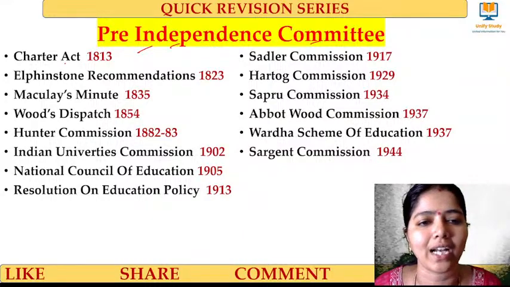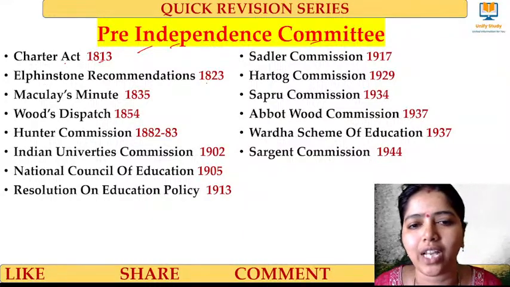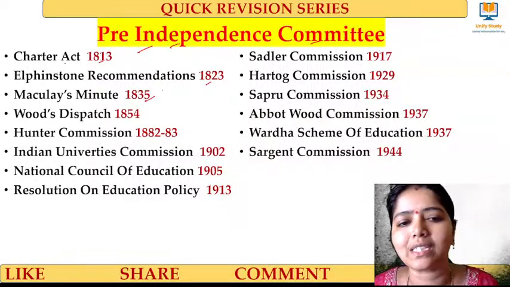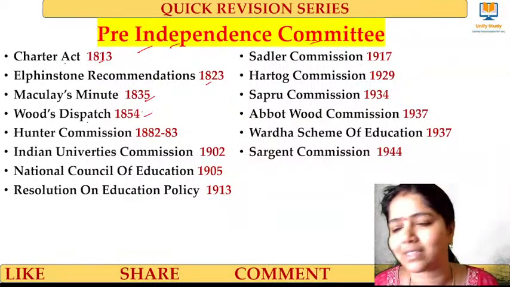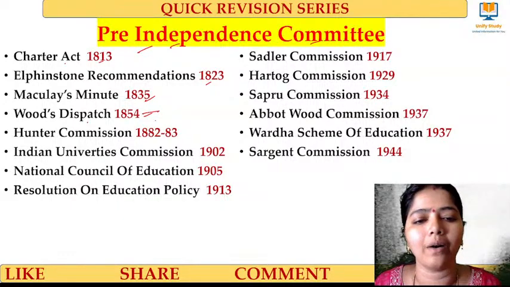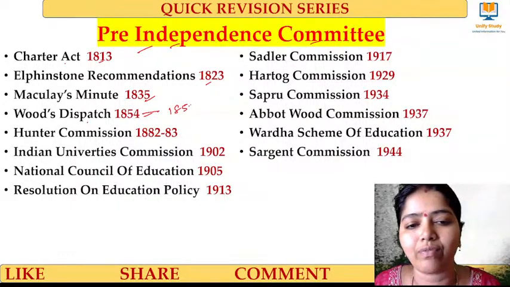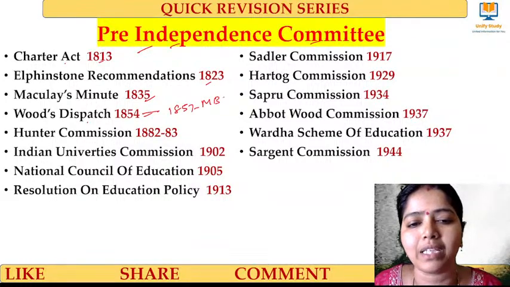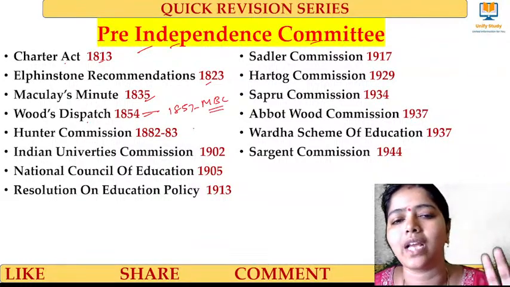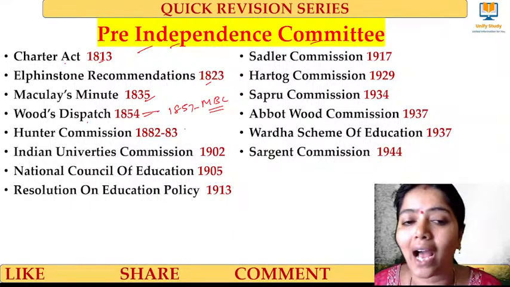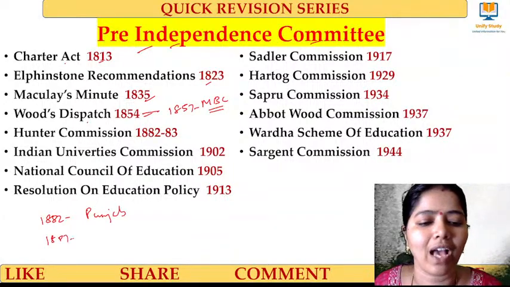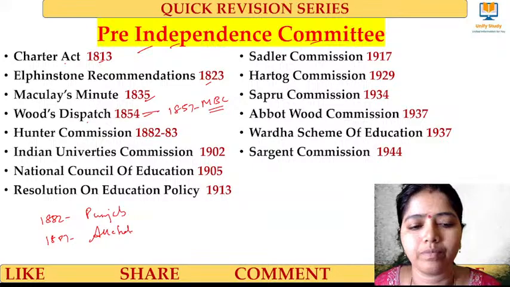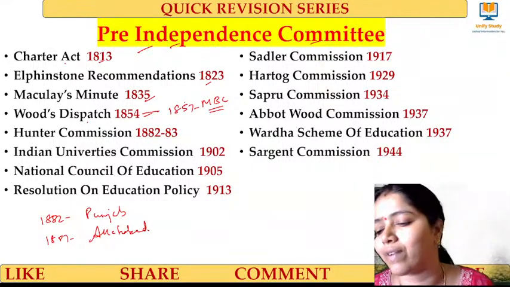Pre-Independence: Charter Act 1813, Elphinstone Recommendation 1823, Macaulay's Minutes 1835, Wood's Dispatch 1854, and in the time of Wood's Dispatch, in the year 1857, three universities, Madras University, Bombay University, and Calcutta University, were built. And in 1882 Punjab University, and in 1887 Allahabad University. Five universities.